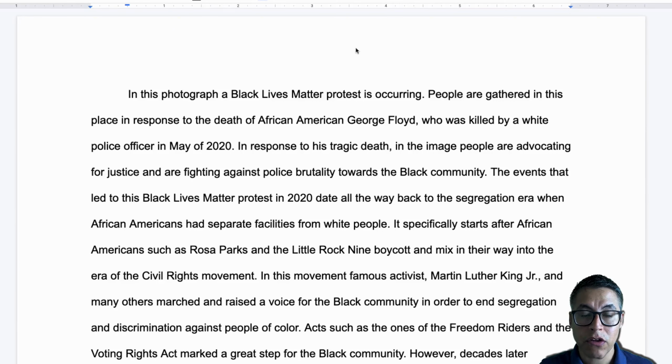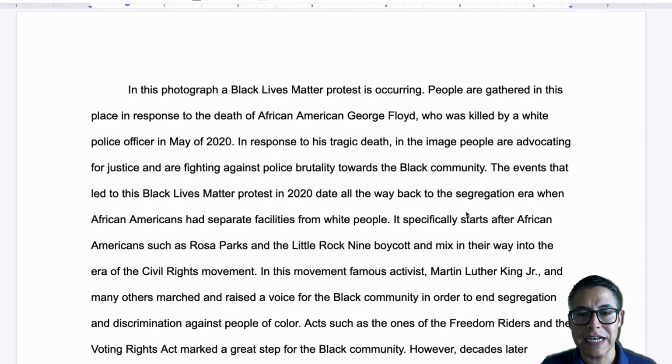So I'm not going to read all of this, but I am going to point out some parts that are really well written. And then I'm going to point out some things that I noticed that this person could improve, so that you don't think necessarily that this is a perfect answer, but that you can at least get an idea that this is an answer that gets all the points. Okay, so take a look at this.